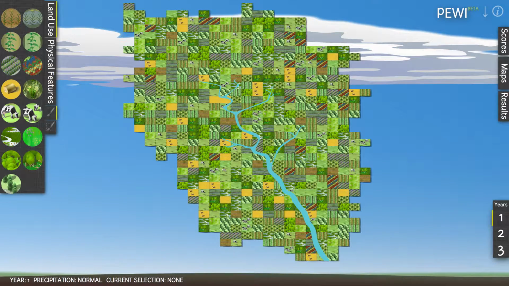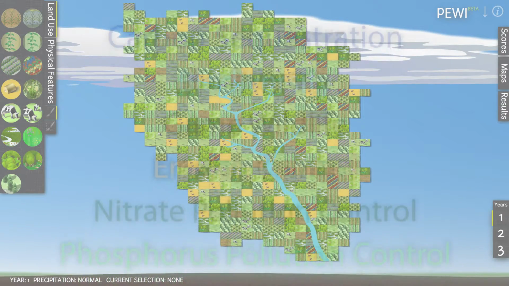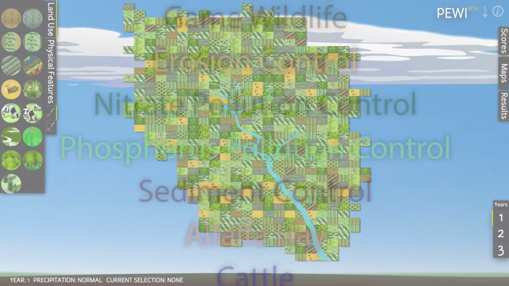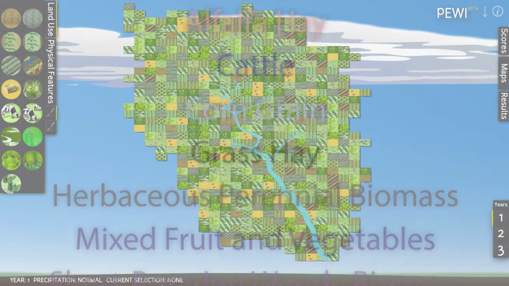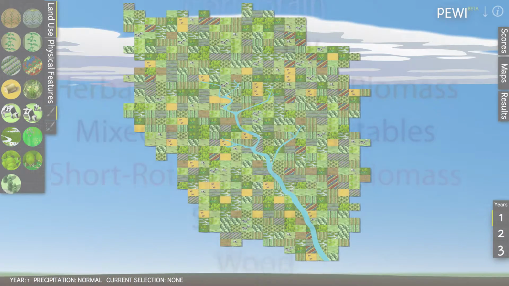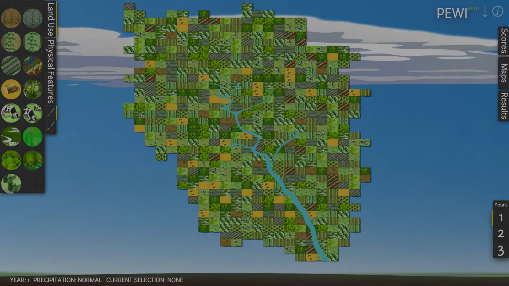PEWI, or People in Ecosystems Watershed Integration, is an interactive web-based learning tool that explores the relationship between land use decisions, watershed flow patterns, and ecosystem service trade-offs. Ecosystem services are the benefits that your watershed provides for you and your community, including soil health, clean water, wildlife habitat, and crop production. In PEWI, you manage a watershed of your own, from the steep hills at the tributary headwaters to the shallow, slow-draining outlet.